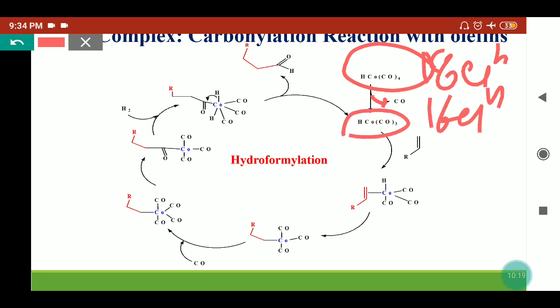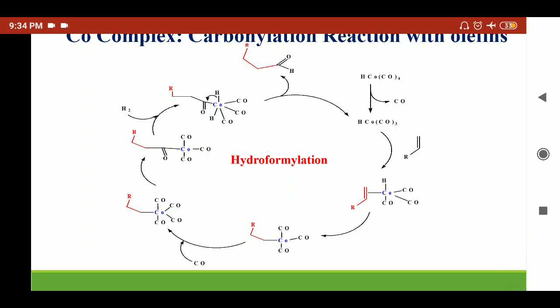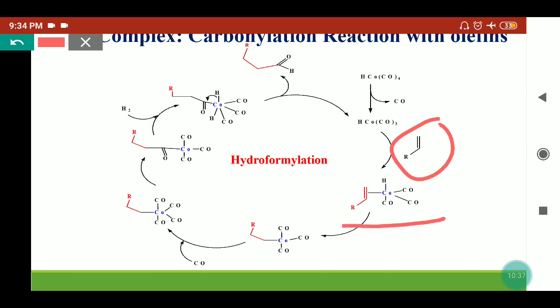Now it is more reactive and it can add other incoming molecules. So once the olefin comes on this catalyst, it will form the pi complex.